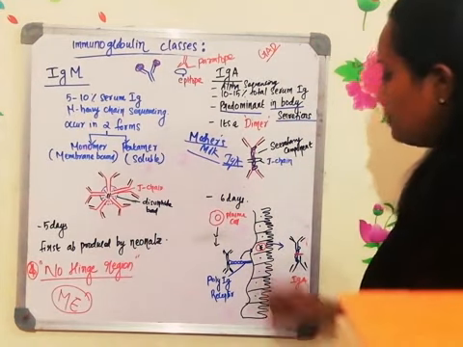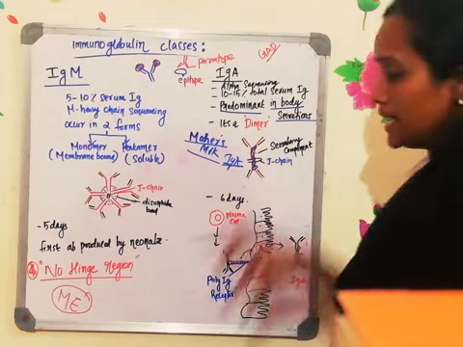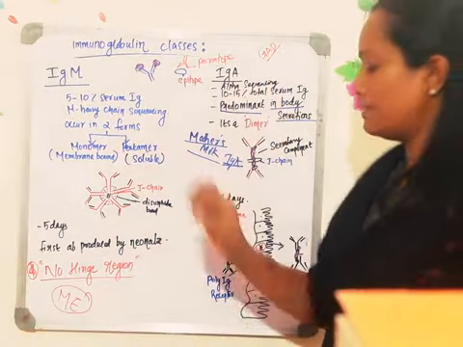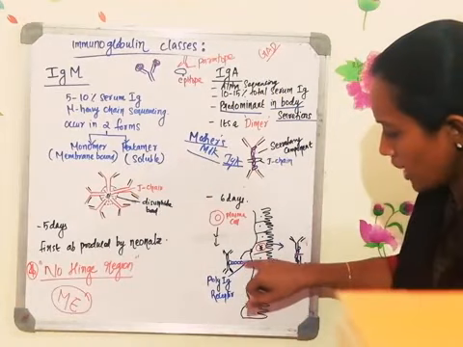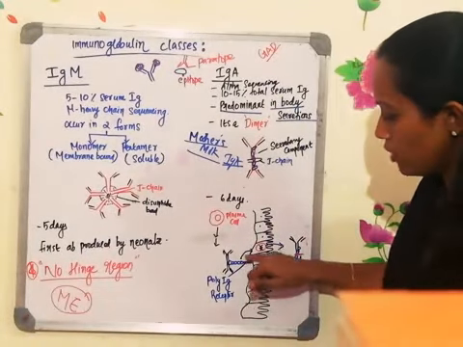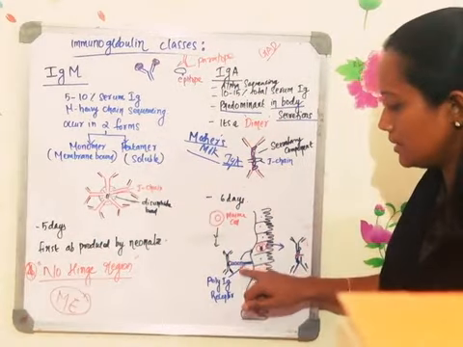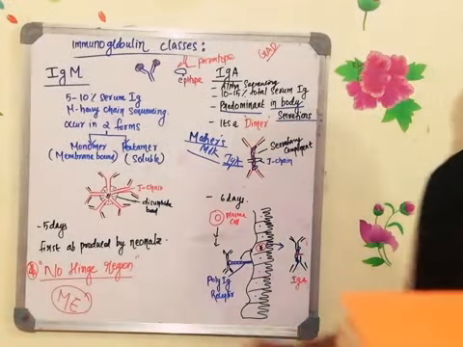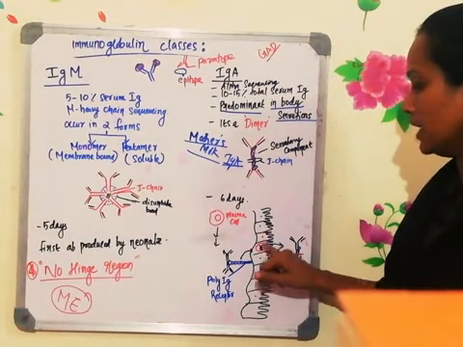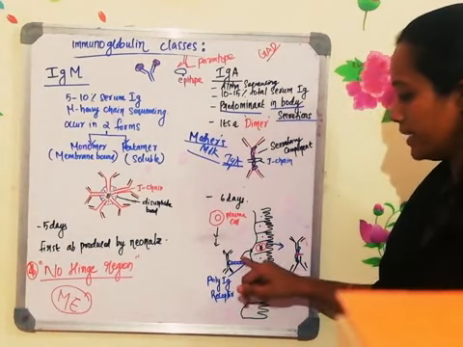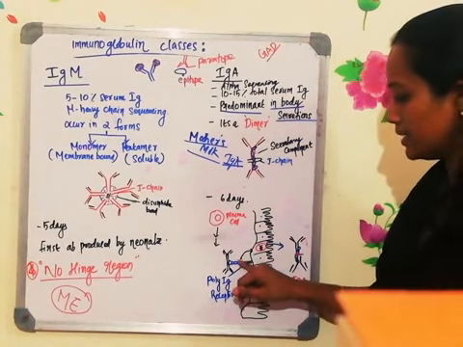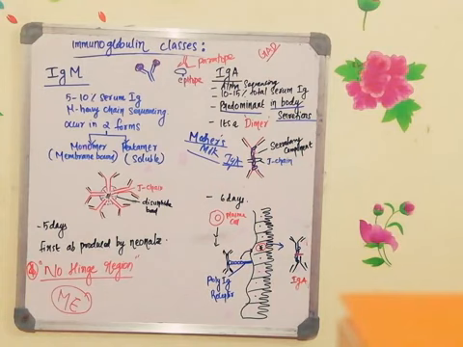When it enters into the vesicle, the entire receptor will be entering. Inside the vesicle, because of the pH variation, the stalk, here you can see there is a stalk, and on top of that 5 domains are there. The stalk will be cleaved off, whereas the 5 domains in the poly-Ig receptor will bind to the immunoglobulin A. These 5 domains associated with the immunoglobulin A will act as the secretory component. This will protect the hinge region, because the hinge region is very sensitive to protease enzyme.